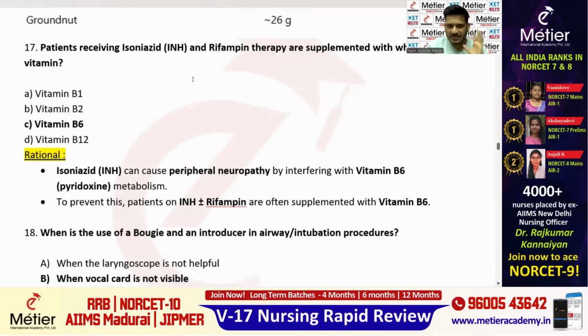The patient is taking isoniazid. This isoniazid will interfere with the absorption of vitamin B6. Clearly, I have mentioned in the rationale, isoniazid can cause peripheral neuropathy by interfering with vitamin B6. What is the other name of vitamin B6? Pyridoxine. Clear? So, if the patient is taking isoniazid, definitely they have to take the additional supplement of vitamin B6. So, the right answer is option C, vitamin B6.